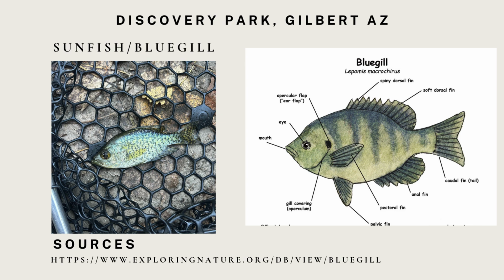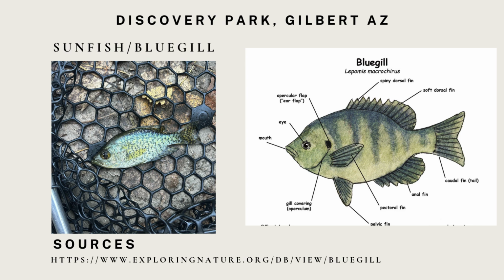And some characteristics that are used for identification to prove that it is a vertebrate are the complex nervous system that it has and the gill structures. So they have gills for breathing, which are covered by a bony operculum. The paired fins are the appendages that aid the fish in swimming. And the backbone: the bluegill has a bony spine, and that supports its body and protects the spinal cord.